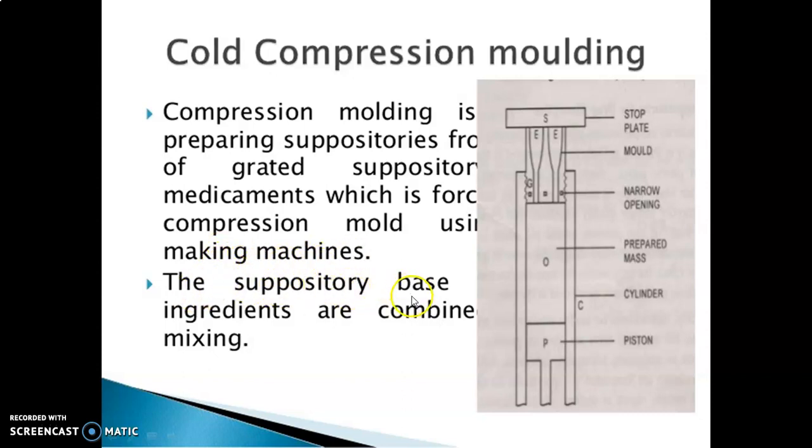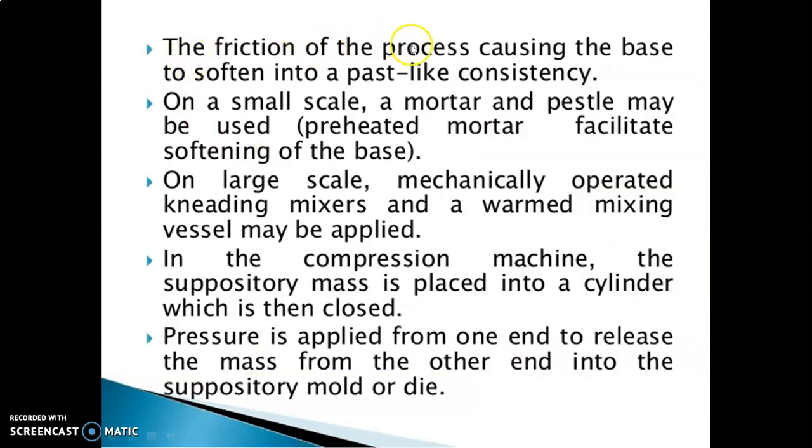The suppository base and the other ingredients are combined and mixed together. See in the diagram, this is cold compression molding. The friction of the process causes the base to soften into a paste-like consistency.